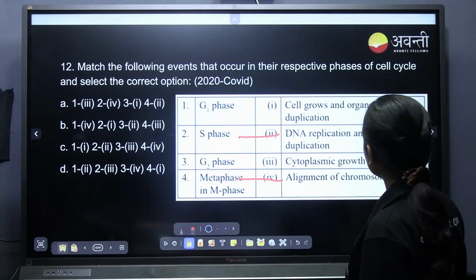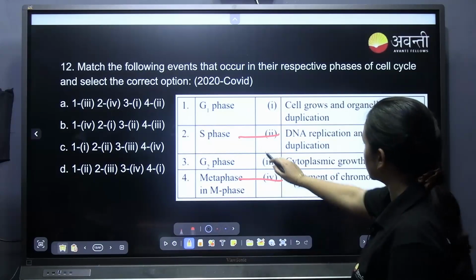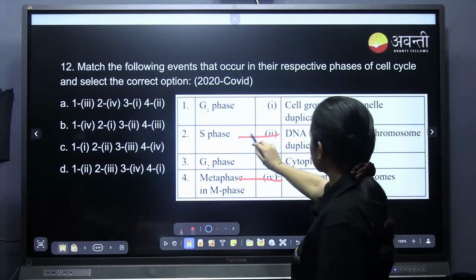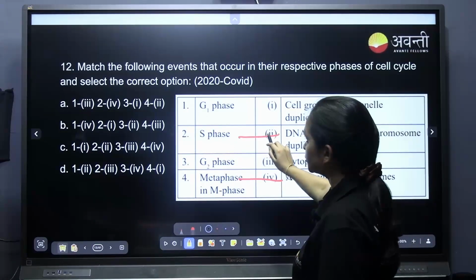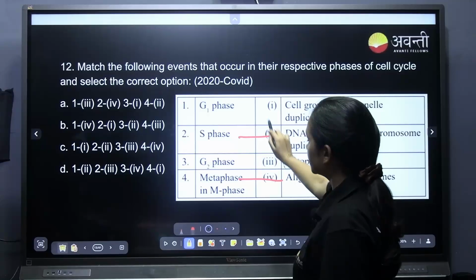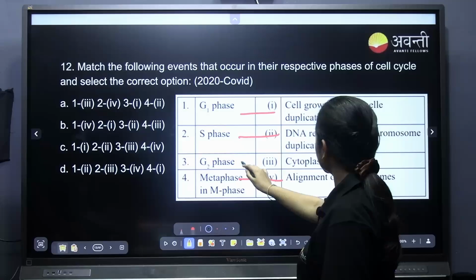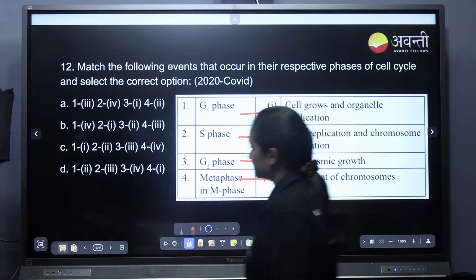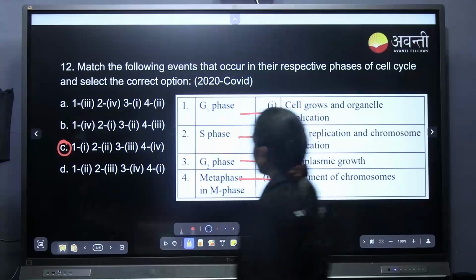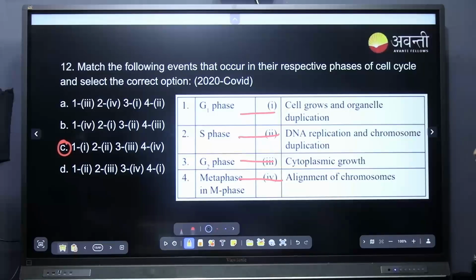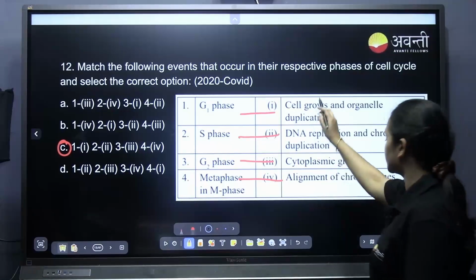G2, cell growth and organelle duplication. So this is option C.